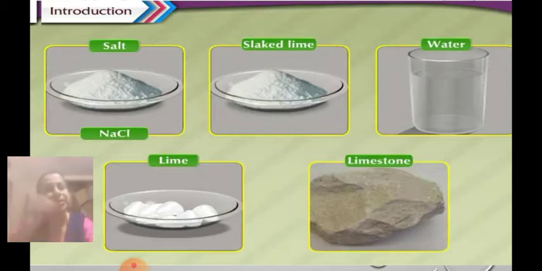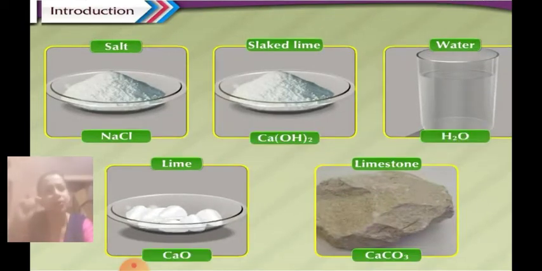Salt is sodium chloride, with formula NaCl, whereas slaked lime is calcium hydroxide, with formula Ca(OH)2. Water is H2O. Lime is the common name for calcium oxide, and its formula is CaO. Limestone is calcium carbonate, that is CaCO3.